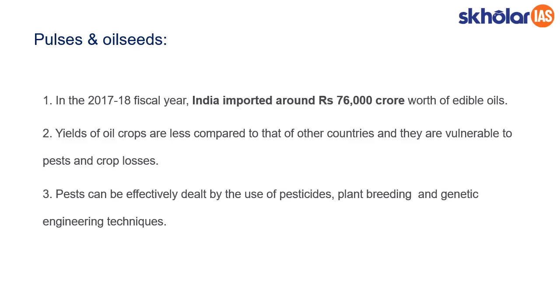So the research has to focus on how to increase the yield of pulses and oilseeds so that we reduce imports, and at the same time increase farmers' income. The third area of research is that pests can be effectively dealt with by use of pesticides, plant breeding and genetic engineering techniques. And these three things cannot be improved without investing in research and technology.